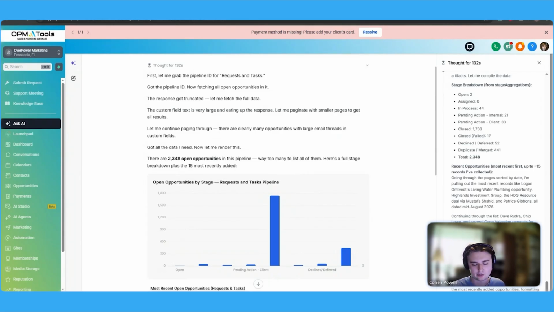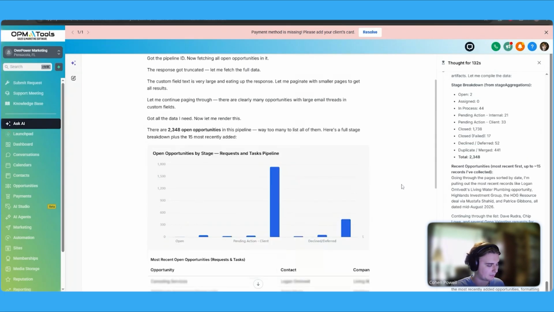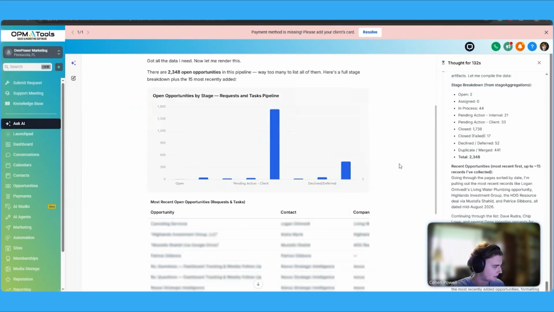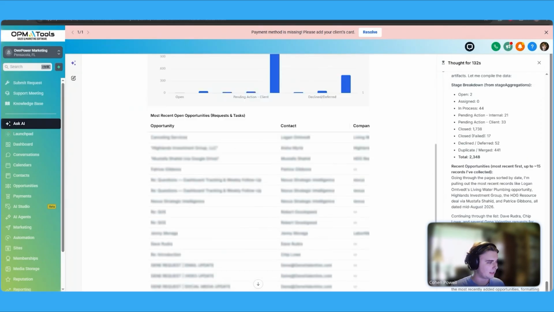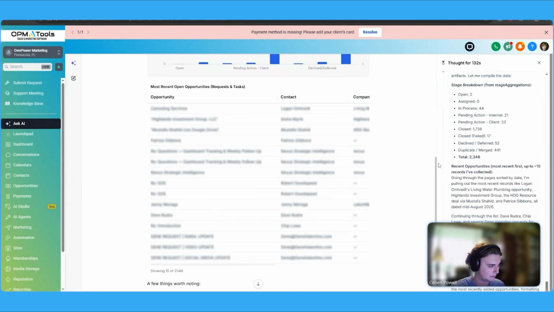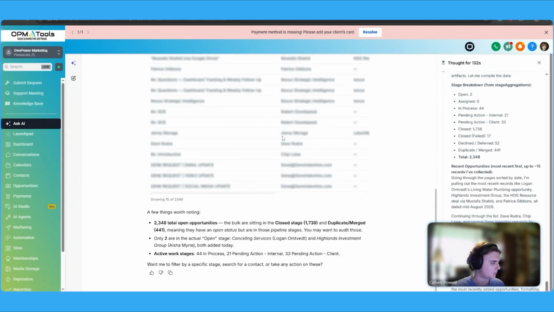Should we get in contact with the client to see how they are doing, if there's anything that we can do to help, as well as look at declined and deferred, and maybe look into the reasons behind those declined and deferred clients or opportunities. And then even beyond that, it gave the opportunity name as well as the contact name and the company that they're associated with, which I didn't even have to ask for, as well as some additional notes regarding this.